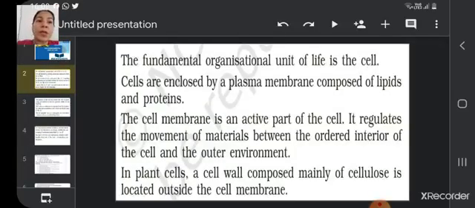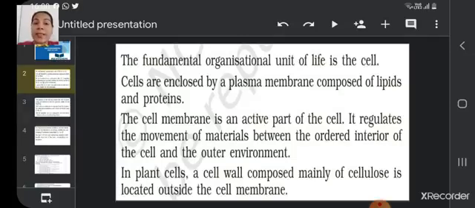The fundamental organizational unit of life is the cell. Cells are enclosed by a plasma membrane composed of lipids and protein. The cell membrane is an active part of the cell. It regulates the movement of material between the ordered interior of the cell and the outer environment.